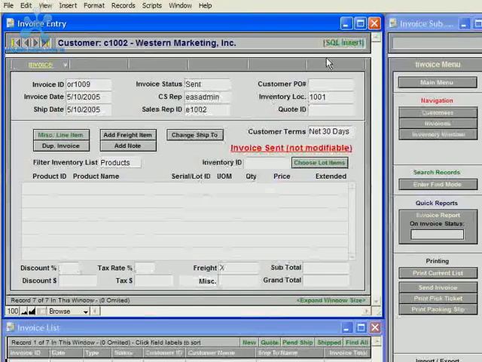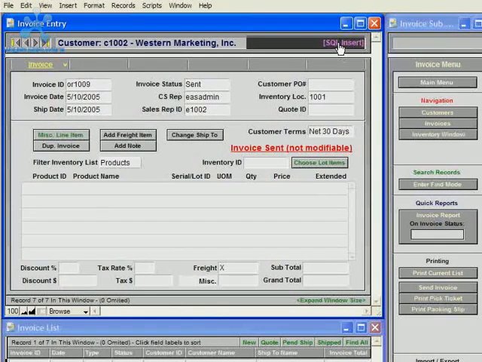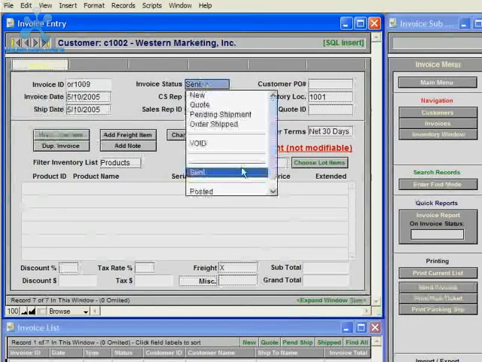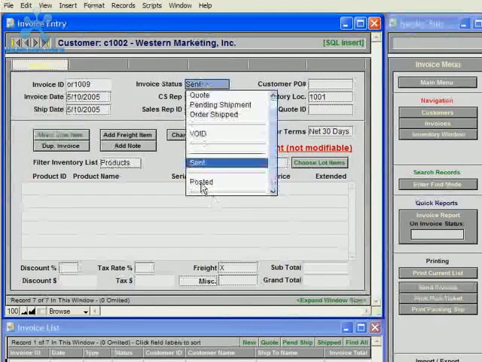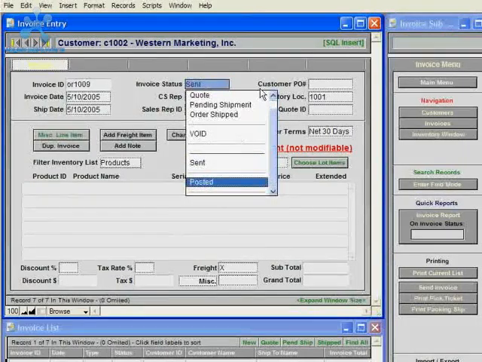And then next, if you're integrating the Sales module with an accounting package, you could run the SQL insert that will insert this invoice data and all of the line items into your accounting package, which may be Great Plains Accounting or QuickBooks. And then after you run the insert, the status of the invoice would then automatically be set to posted.